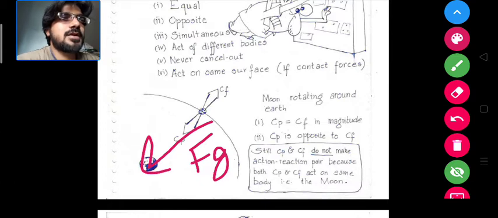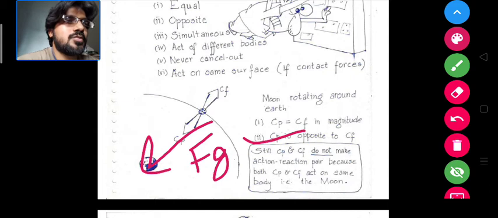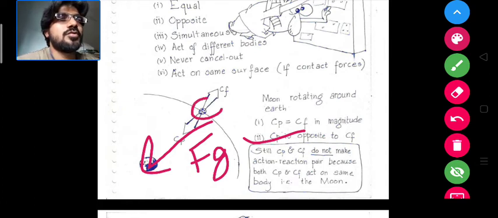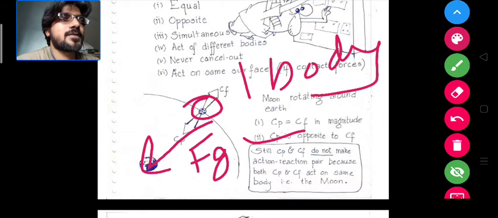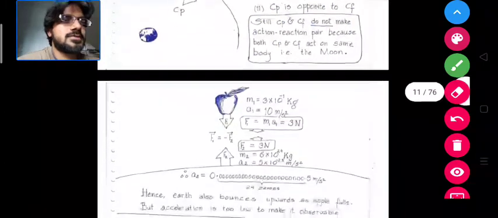But these centripetal and centrifugal forces are opposite to one another. Okay, but this is still not an action reaction pair because this is only acting on the moon, so only one body is there, but the action reaction pair act on different bodies.